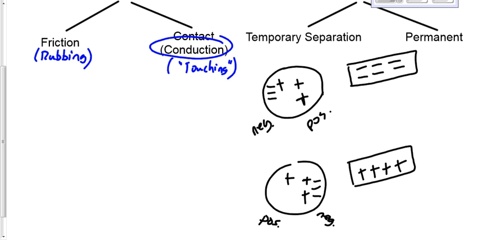Why do you think we call it temporary, though? You can see where the word separation comes from here, right? Why is it temporary? Yep. If I move the charging object away, the rectangular rod, doesn't matter what the shape of that is, I just draw it this way. But if I move that thing away, the electrons are going to pretty much go back to where they were before, evenly distributed. They repel each other until they're evenly distributed. So it's temporary, right?